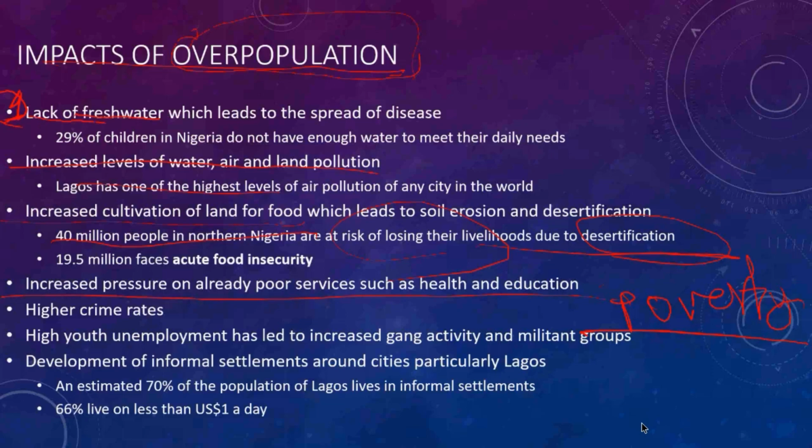And also the increased pressure on already poor services. What does that mean? Hospitals and education, for example. A class can occupy a maximum of 35 students. This class is so huge, okay? And you bring, for example, 50. The class cannot occupy this large number of students, so there will be increased pressure and the teacher cannot teach so exactly.